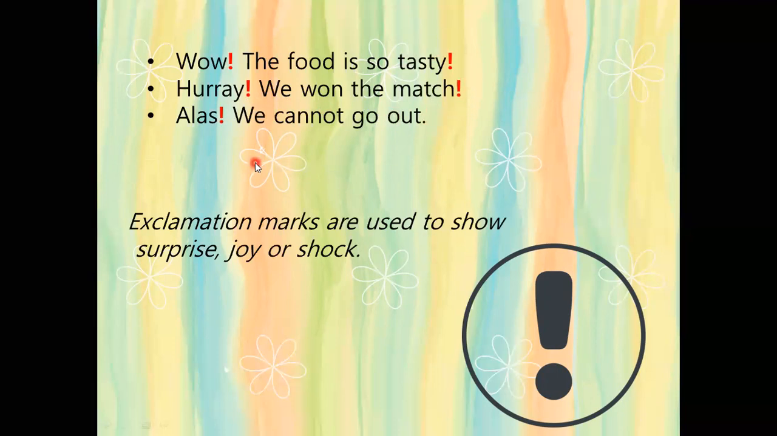So the exclamation marks are used to show surprise, shock or joy. In the third sentence, it is a shock or a sadness that we cannot go out. In the second, it is a happiness, it is a joy that we won the match. In the first, it is also a surprise that wow, the food is so tasty. So this is basically the purpose of exclamation mark, to add to the surprise, joy, or shock.